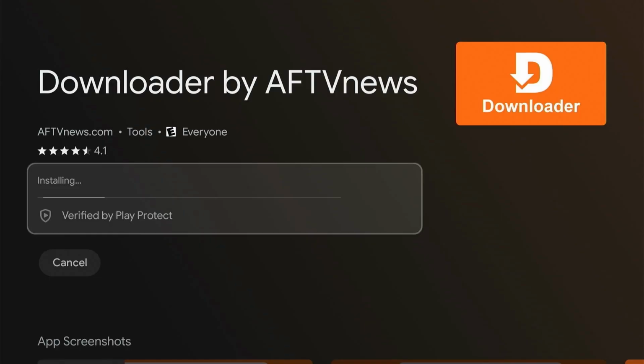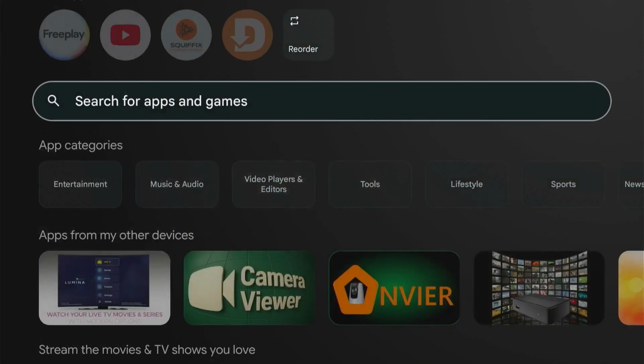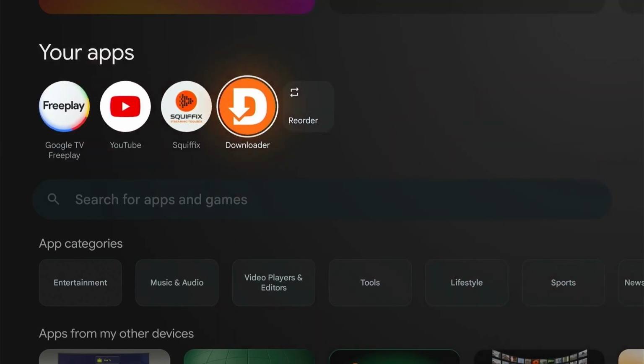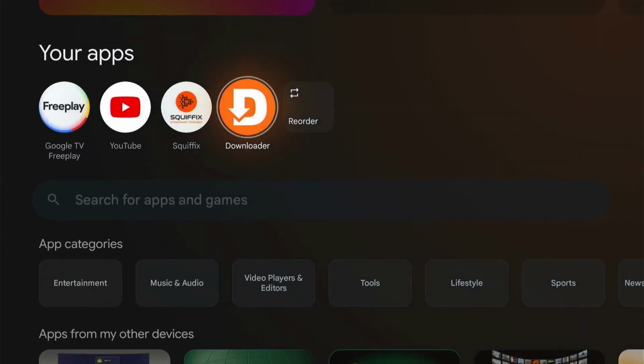Now I'm using the Onn 4K streaming box. This will work on any Onn 4K streaming device. Okay, now that it's been downloaded, I'm going to click on the home button on the remote. Go into my apps. First of all, let's go up here into settings. Nope, sorry. Let's go back down. Let's open Downloader.